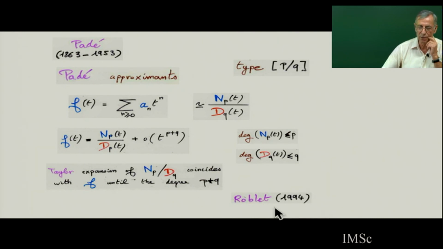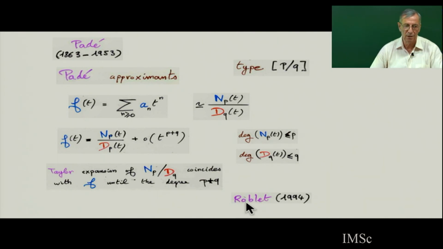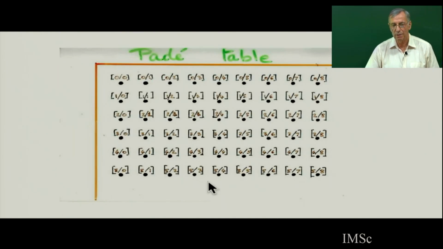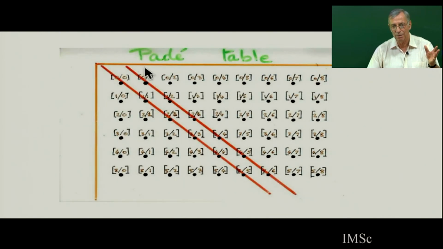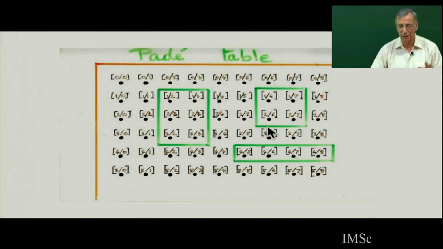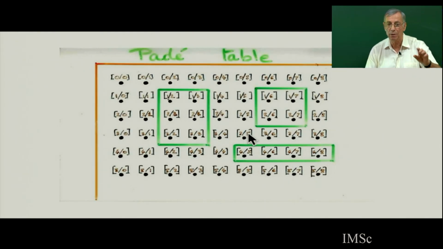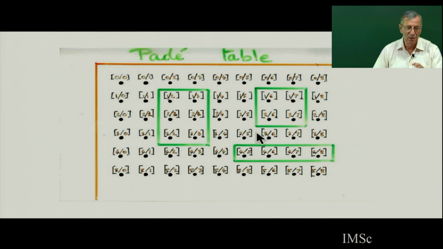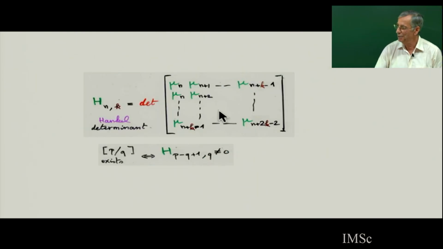And Robin has beautifully written his thesis. It's a book in the publications of LaCIM in Montreal. So there is a famous Padé table. This is the convergent of the Stieltjes and Jacobi continued fraction. So the Padé table is all pairs like this, and so there is some classical theorem. There is a book on Padé approximant, and Robin explained all this combinatorially with determinants, etc.